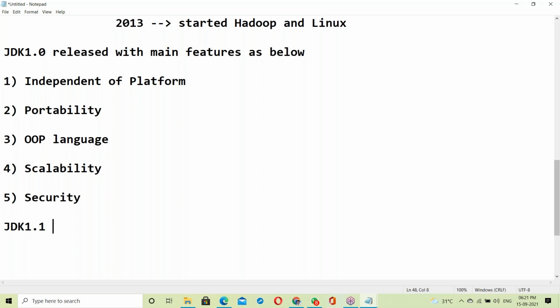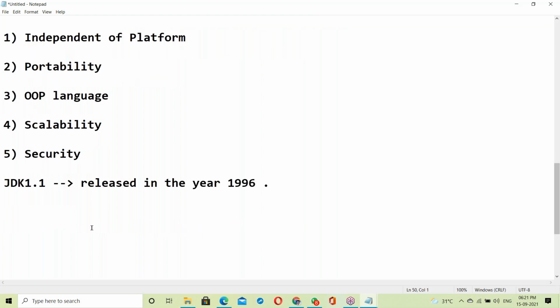JDK 1.1, released in the year 1996. The next version, JDK 1.1, was released in the year 1996.